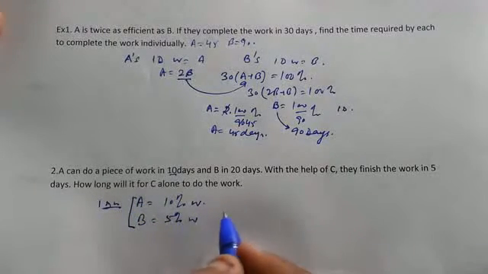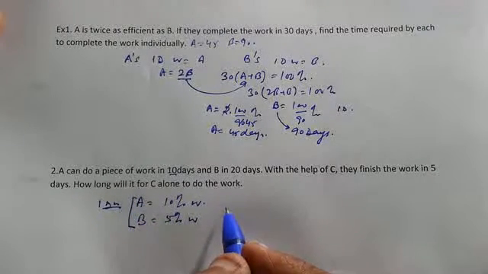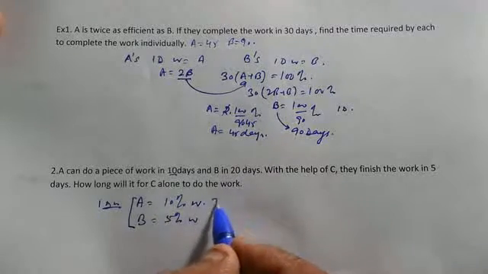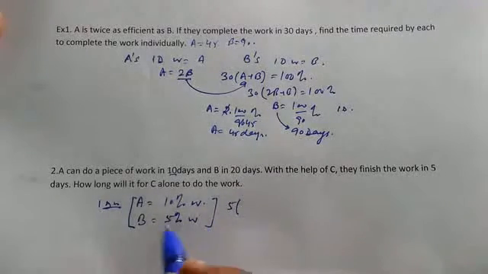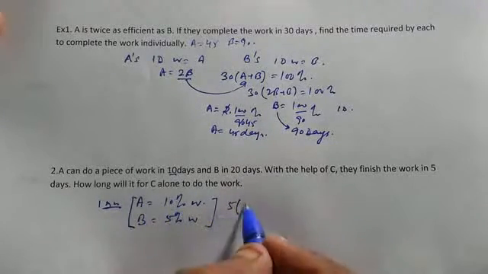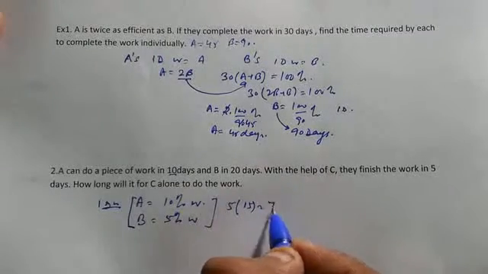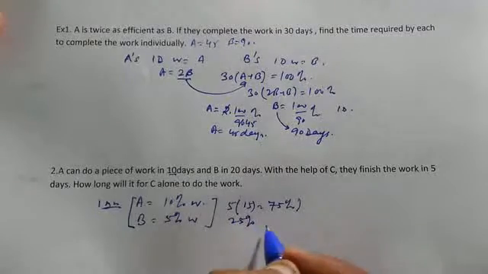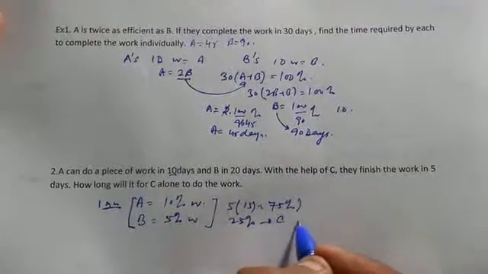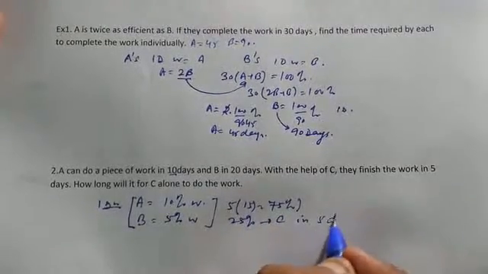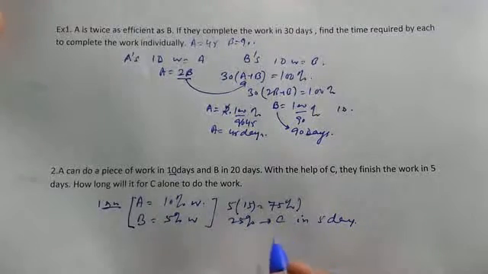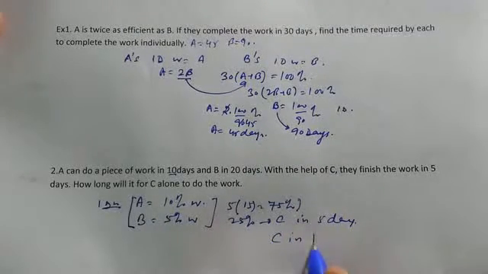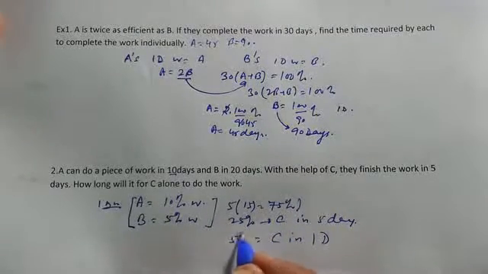So with the help of C, they finish the work in 5 days. So that means for 5 days, who will be working? In 5 days, A and B can work how much? It is 5 into 15, which is 75% work. So the remaining 25% work is done by C in 5 days. Right? So the work done by C in 1 day is equal to 5%.